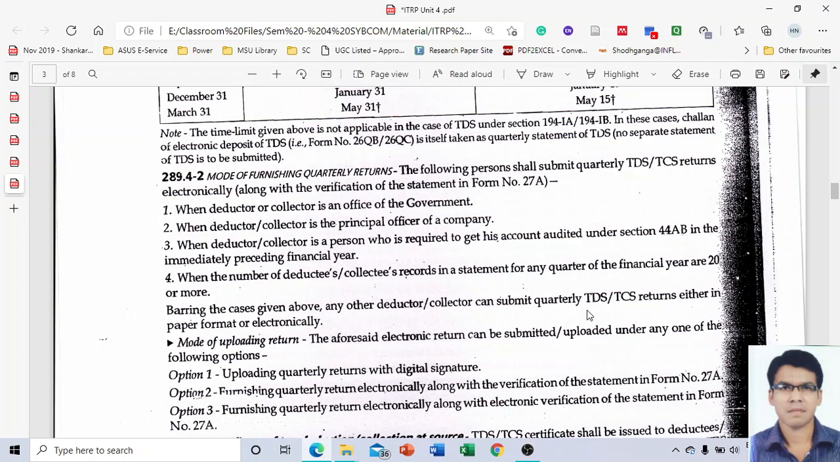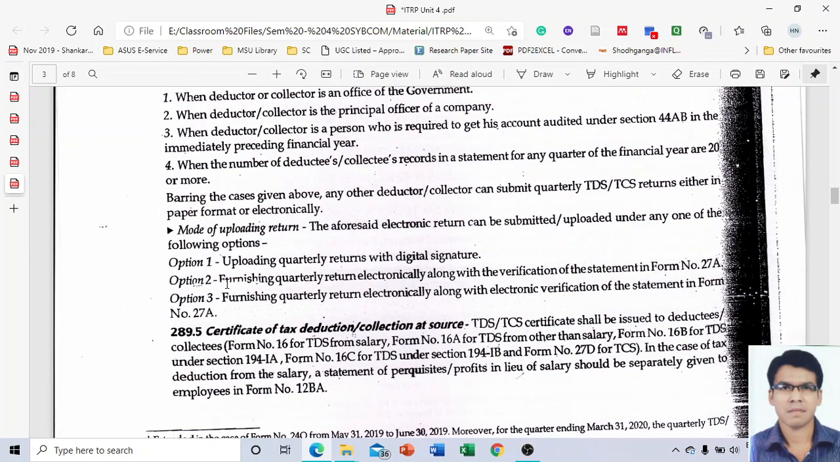Now, definitely other than the cases given above, they can go for submission of written offline, or if they want to do submission electronically, they can do so. What will be the mode of uploading the return? The aforesaid electronic return can be submitted or uploaded under any of the following options. Option number one, uploading the quarterly return with the digital signature. So you can upload your return with the DSC, that is digital signature.